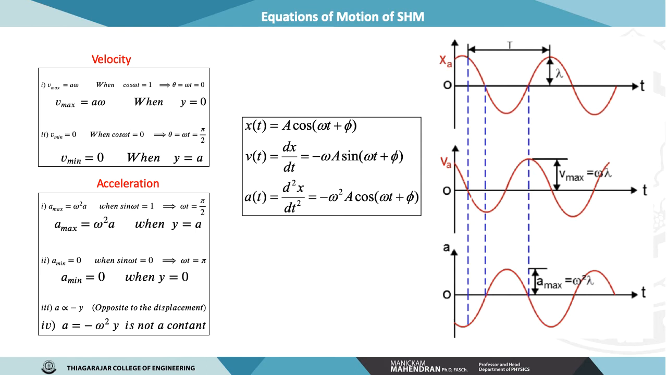Similarly, when you look at the acceleration expression in the left side box, when omega t is equal to pi by 2, sine omega t is equal to 1. As a result, your acceleration maximum will be minus omega squared a. Just look at this again: minus omega squared, in the diagram, it goes down.